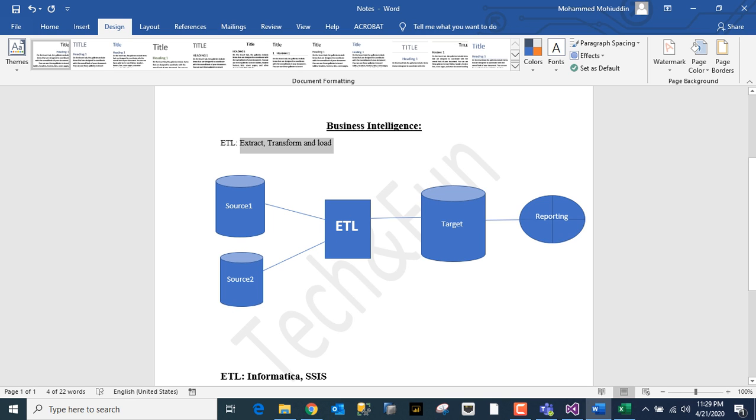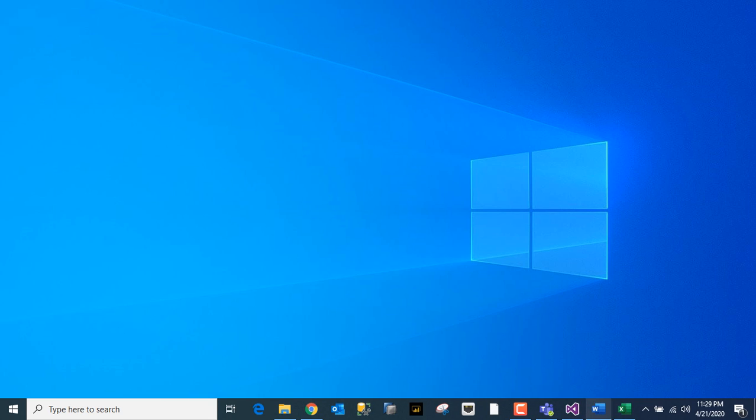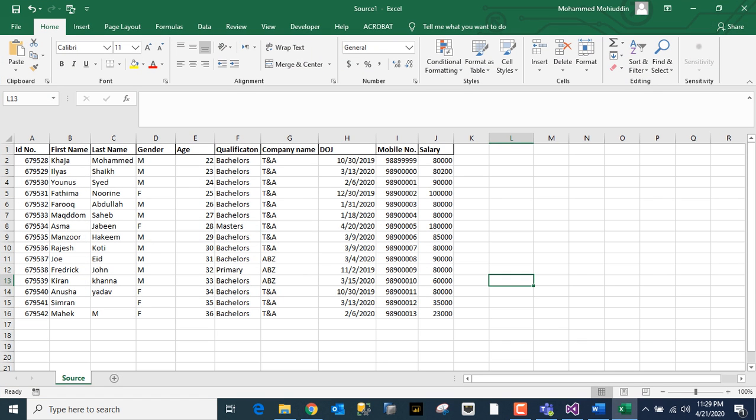So what does extraction do? Extraction will take the data from the source, and transformation will do the changes, from M to male and F to female.